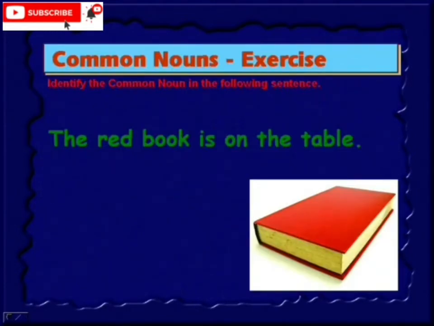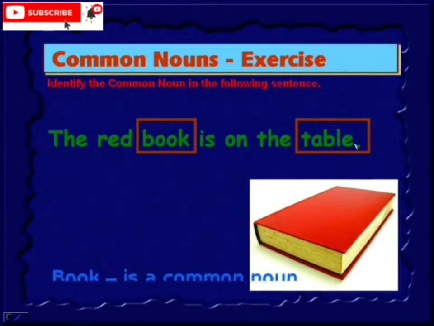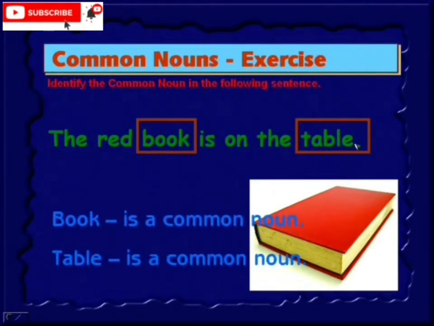We need to find the common nouns in this particular sentence. The red book is on the table. Write down the sentence first, then mark the common nouns. So here book and table, these two words are common nouns.